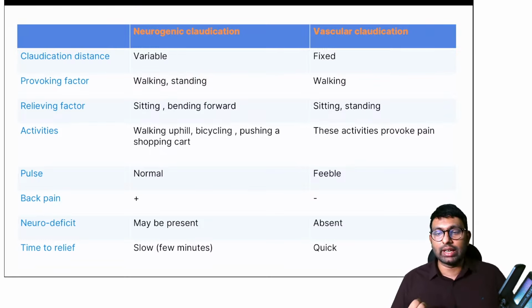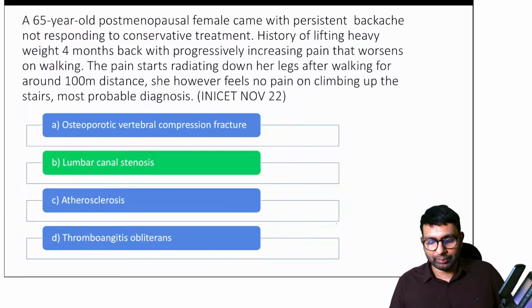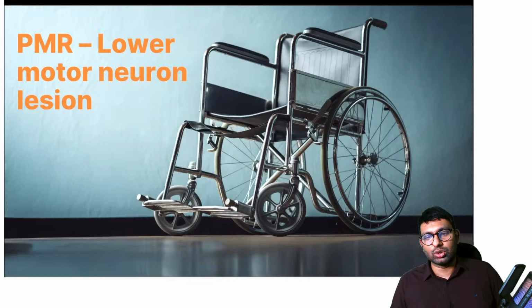And time to relief is another important thing. In neurogenic the relief is very slow, because of cord compression; the pain recovery will be very slow. It will take a few minutes. But in vascular, immediately as you sit down or stop walking, your pain will reduce. It's a quick recovery. Okay, so these are the differences between neurogenic and vascular claudication. So the answer, you're all right, is lumbar canal stenosis.